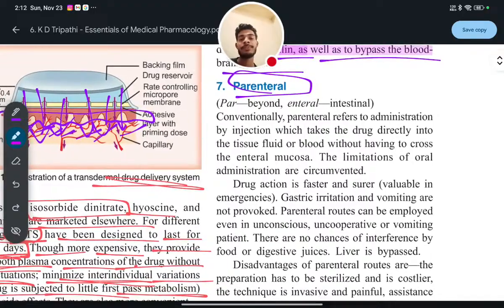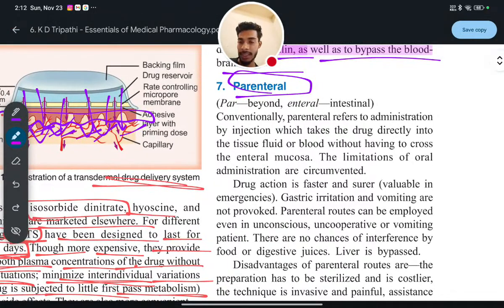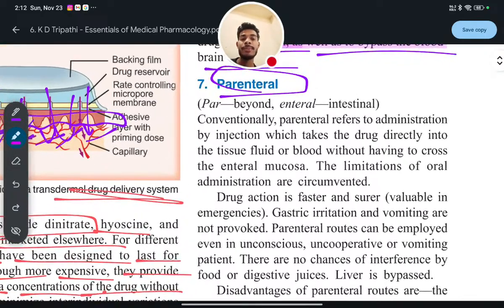Okay. Next, parenteral route. Parenteral route means through injection, through the veins and all these things. Par means beyond, enteral means intestinal. If you are administering a drug into the body without the interference of the gastrointestinal tract or intestine, then it is called parenteral.